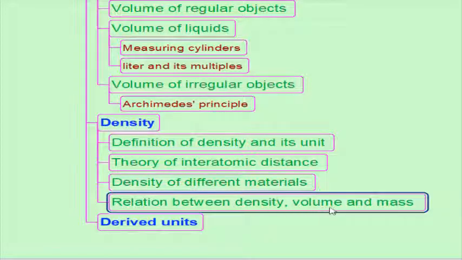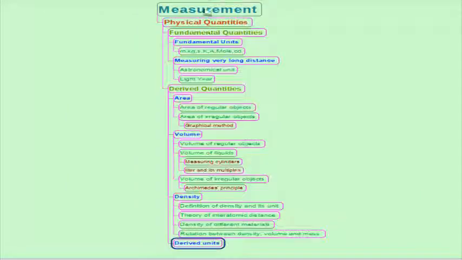Density is equal to mass by volume. Mass is equal to density into volume. Volume is equal to mass by density. Thus, measurement provides a standard for everyday things and processes.